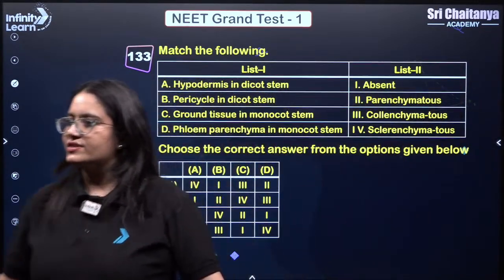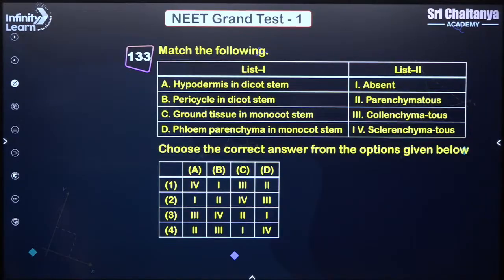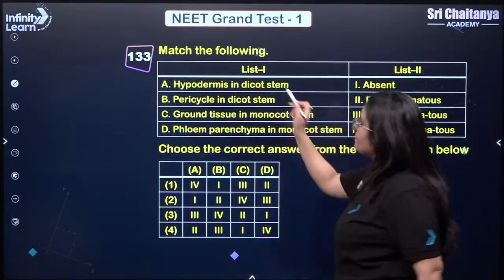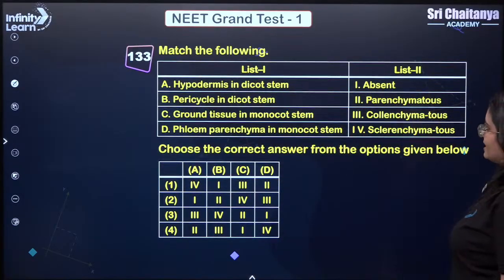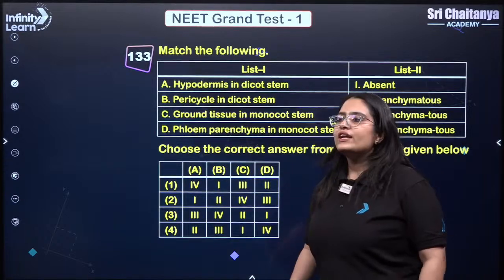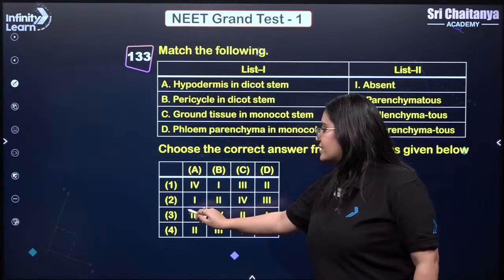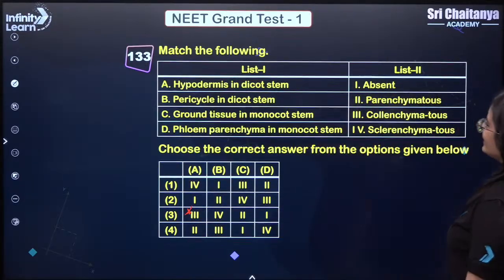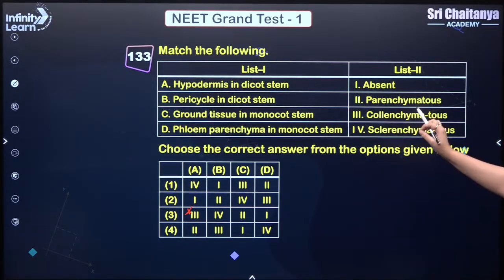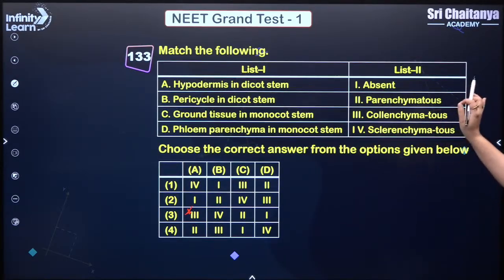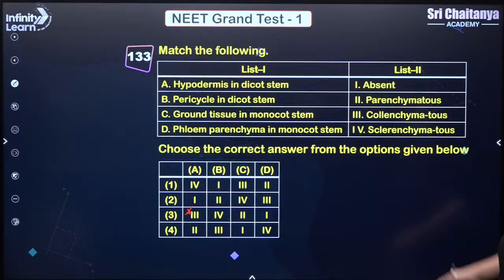Now, match. Very interesting match. Try this out, guys, everyone. Hypodermis in dicot stem will be collenchymatous. A should be 3. Only through the odd one out could you have got your answer. Then pericycle in the dicot stem, my dear students, is sclerenchymatous. Ground tissue in monocot stem is parenchymatous, and phloem parenchyma in monocot stem will be absent. So D is 1. So answer is 3. Very simple.